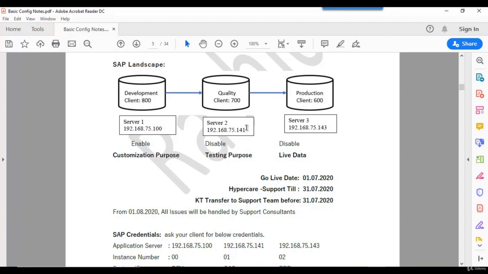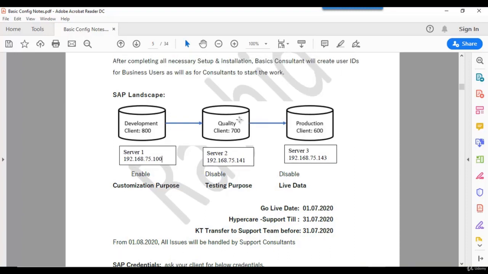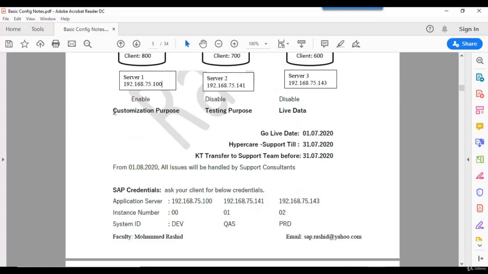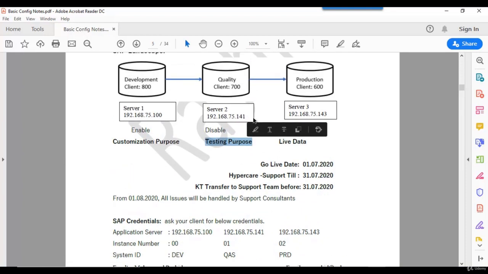And again, authorization. Now these clients will have unique server numbers. These are the IP addresses: server 1, server 2, server 3. This is called the landscape: development, quality and production. This will be for the consultants. This will be for the business users for testing. This is for all business users for feeding the data.